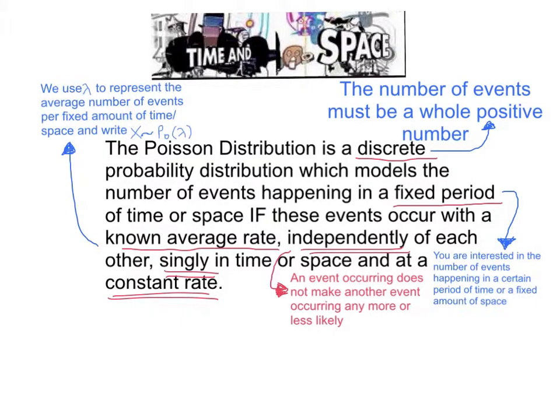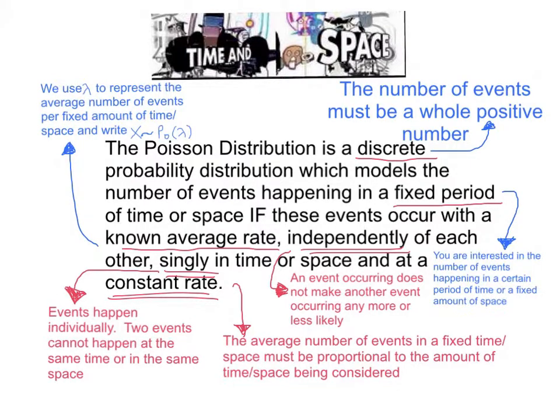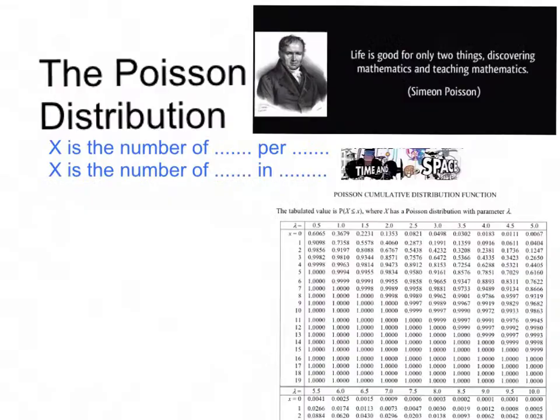Independence. An event occurring does not make another event occurring any more or less likely. Singly in time and space. Events must happen individually. 2 events cannot happen at the same time or in the same space. And finally, the constant rate. The average number of events in a fixed time or space must be proportional to the amount of time or space being considered. For example, if 3 things happen every hour, then 6 things happen every 2 hours.